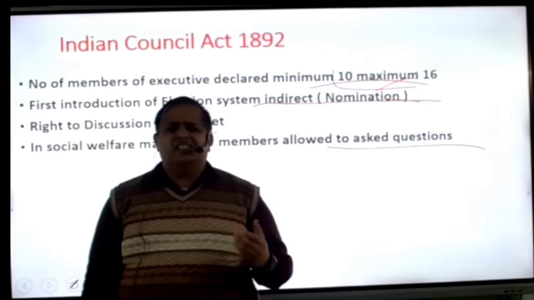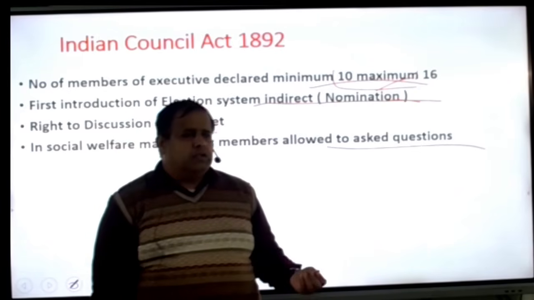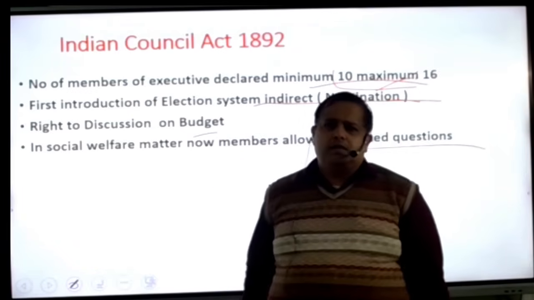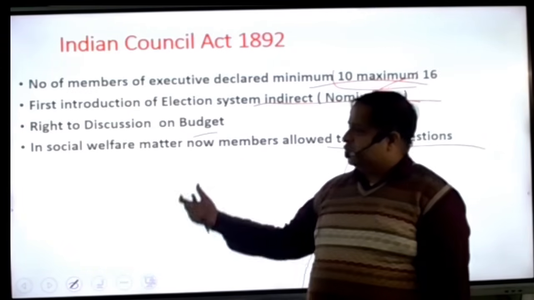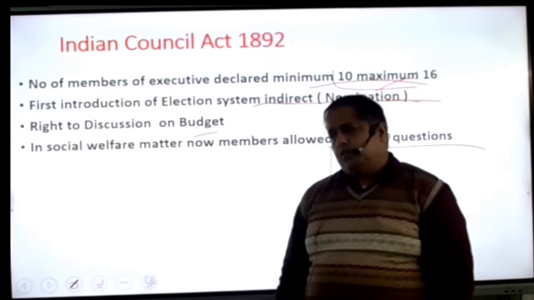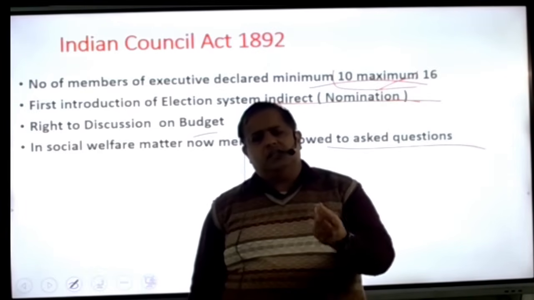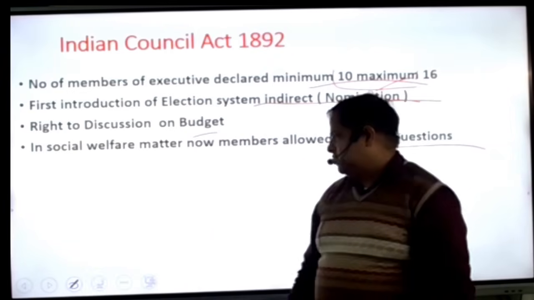So here, this right was given only to make Indians feel that okay, you are demanding something. Just like when a child is demanding something, we give a jhunjhuna to that child, and the child becomes happy that someone is talking to us. The same kind of things were given. In modern times we find it a simple thing, but at that time, for these people, it was a very huge victory.